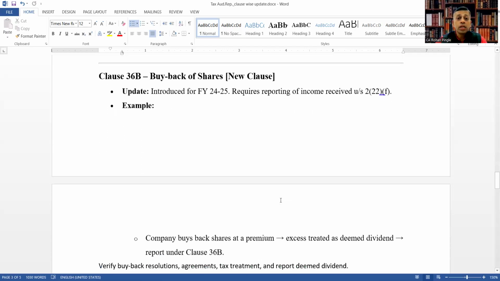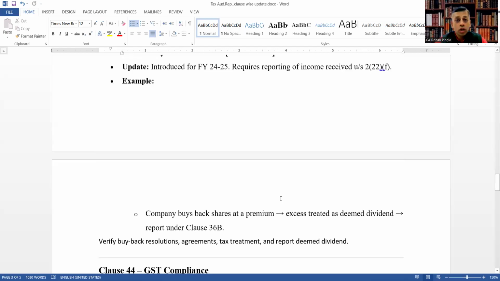Clause 36B, buyback of shares, new clause, very important. So see and read, go through the updates on your own. Introduced for FY 24-25, requires what? Reporting of income received under section 2 subsection 22 clause F. Let's see an example.